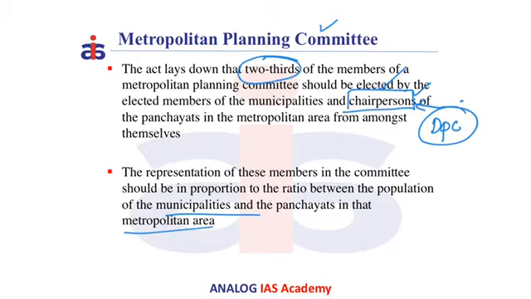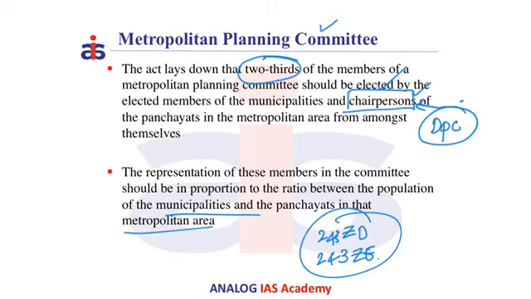The constitutional provision for the District Planning Committee is Article 243ZD, and the constitutional provision for the Metropolitan Planning Committee is 243ZE. Therefore, both of these are constitutional committees.